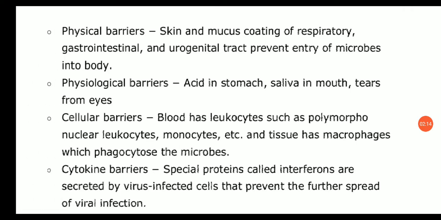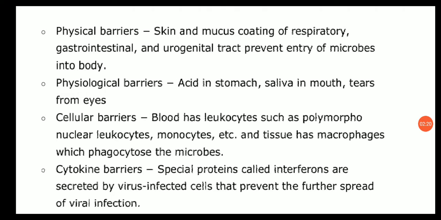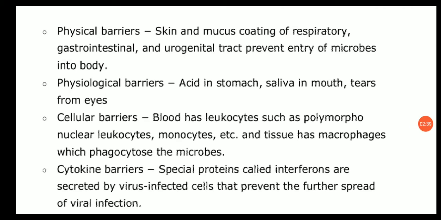What are these four barriers? Physical barriers are there, like skin and mucous coating of the respiratory, gastrointestinal and urogenital tract. It prevents the entry of microbes into the body. So this mucous coating or lining of all these organs and tracts prevents the entry of microbes into the body.